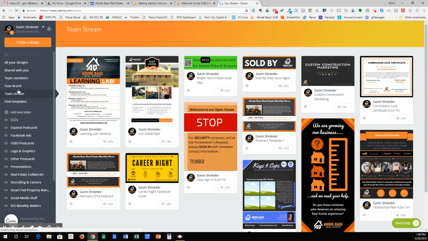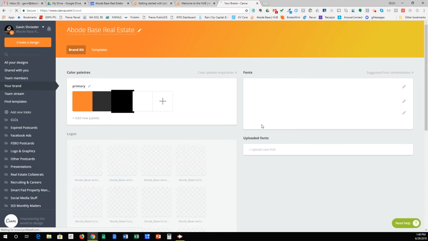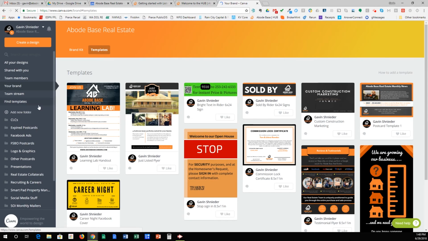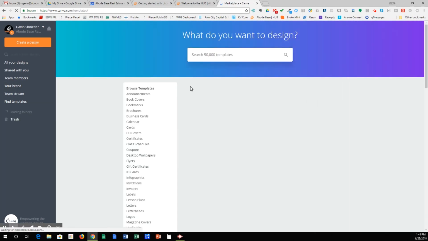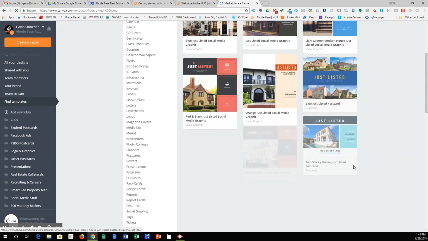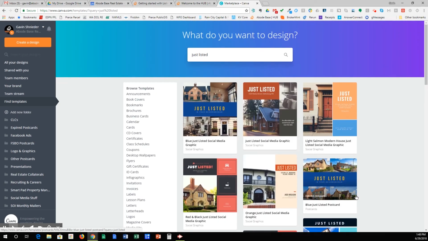You can come in here and all the brokerage's colors and fonts and everything are preloaded. You can find the different templates that the brokerage has created. You can find hundreds and hundreds of other templates, say for just listed, right? There's hundreds of templates in here that you can use and modify and edit. It's all drag and drop, really, really easy to use.